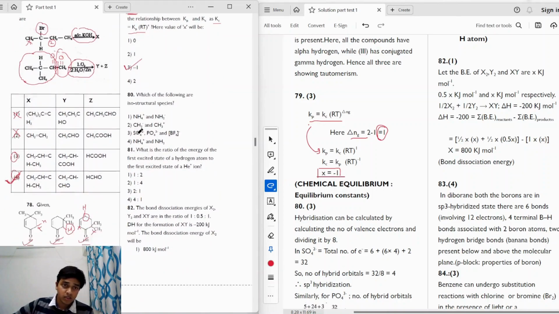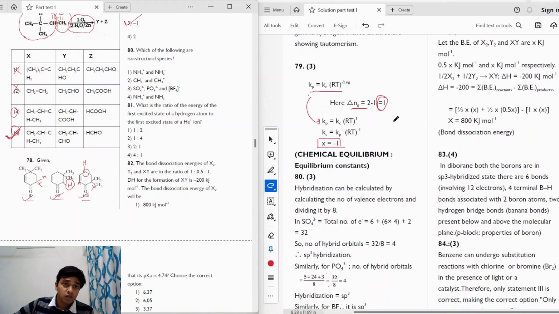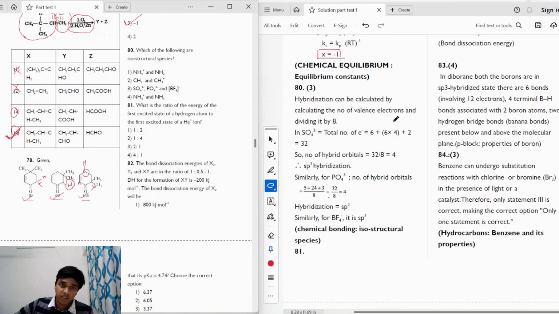Moving on to the next question. The question asks, which of the following are isostructural species? We have four different options and we have to find out the isostructural species in these. If we take a look at option 3, we have sulfate, phosphate and PF4 minus. All these three molecules have one thing in common: they form 4 sigma bonds, right? All of these form 4 sigma bonds, and none of these have a lone pair.